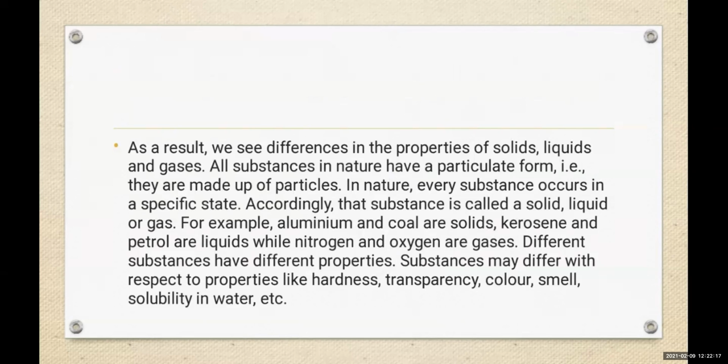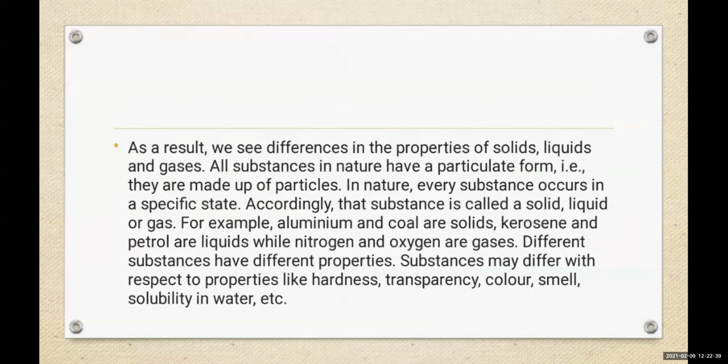For example, aluminum and coal are solid. Now listen clearly. Aluminum and coal are solid. Kadak, solid means hard. Liquids are kerosene and petrol. And then nitrogen and oxygen are in a gaseous form.